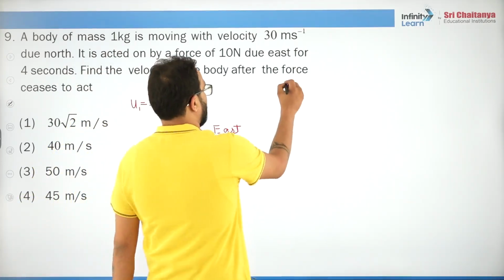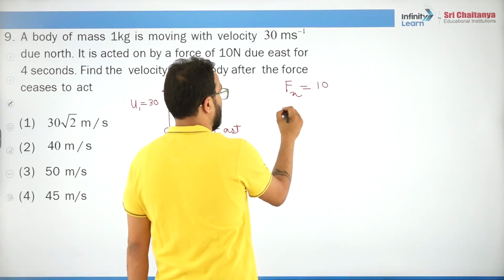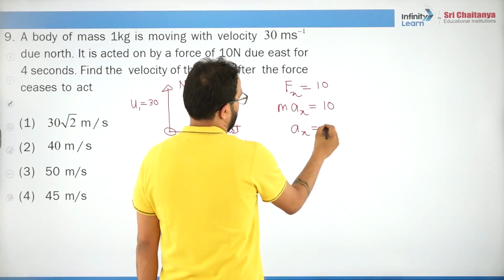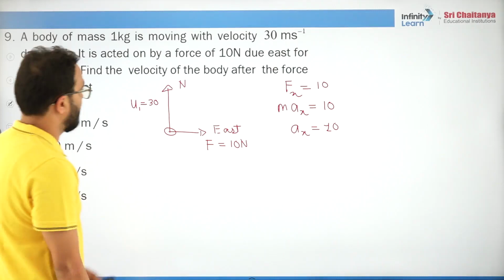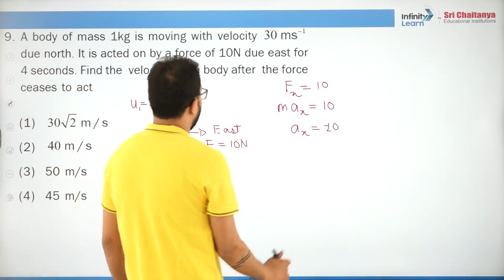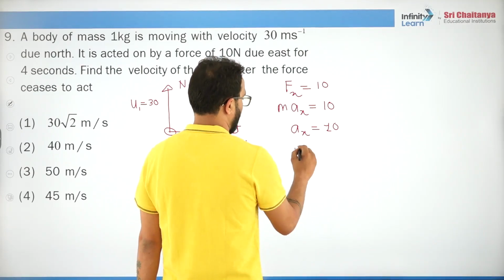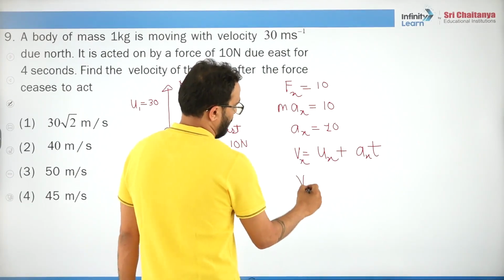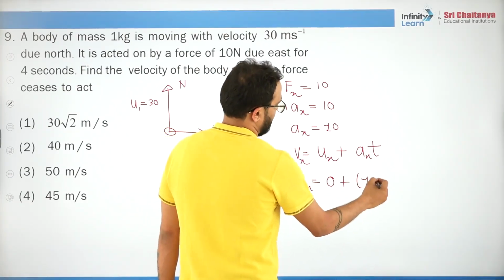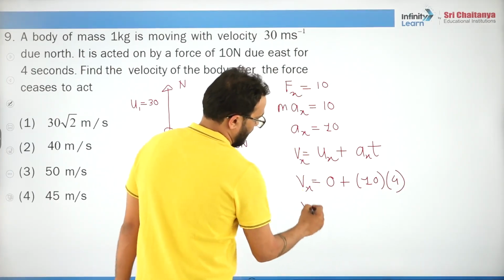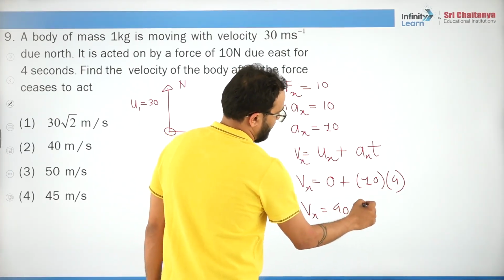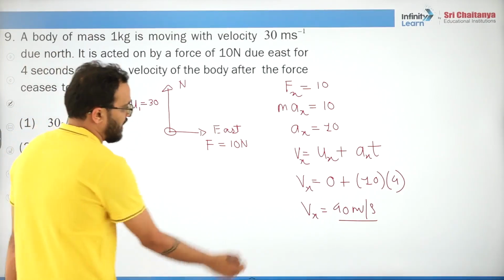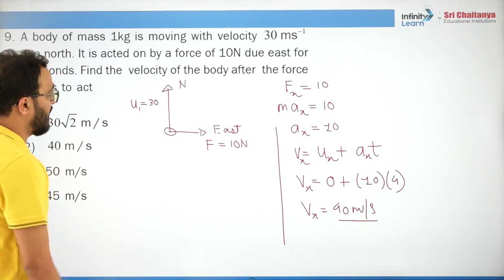Let's say Fx is 10, so max is 10, so ax is 10, mass is 1 kg, right? After how much time? 4 seconds. After 4 seconds, Vx is equal to ux plus ax into t. So Vx: ux is 0, ax is 10, time is 4. So Vx will be 40 meters per second, right? So it will be 40 meter per second. Very good. Now let's move ahead.